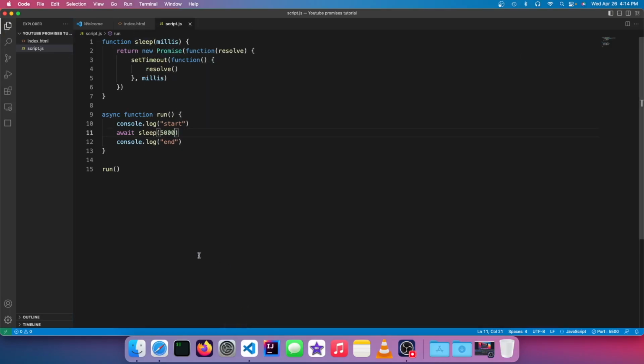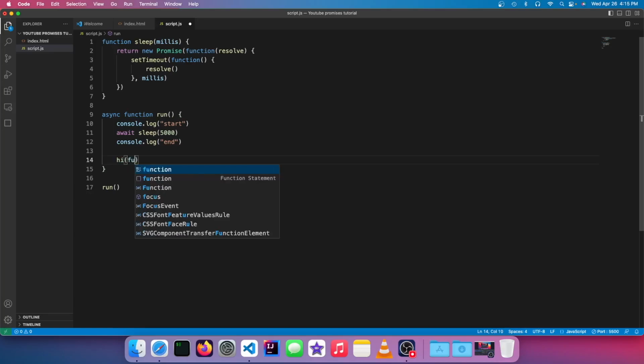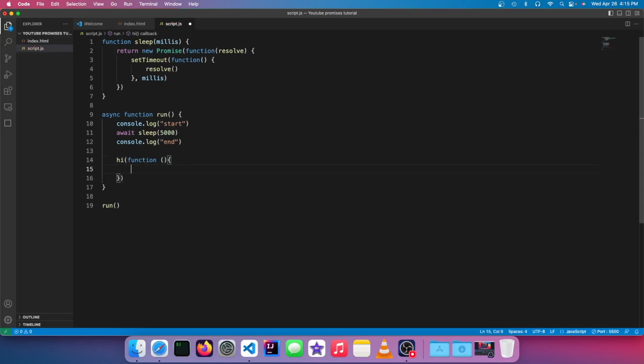So this is extremely useful because you don't want to enter callback doom. And callback doom is when you have a ton of callbacks. So this isn't a real function, so this isn't actually going to run. But say we have a ton of callbacks like this.